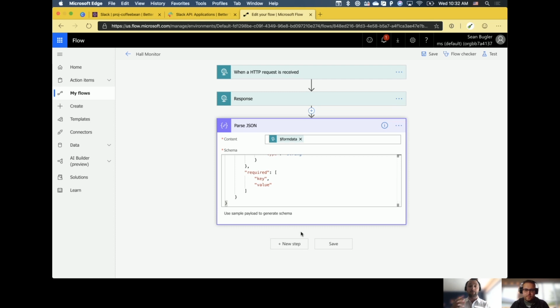Starting to get this information. We've got all the schema outputs staged. We've got everything parsed. So what we want to start to do is extract some of that useful information. And in this particular instance, we only really need one bit of information, which is the response URL. The response URL is what's going to tell us what channel this call came from.